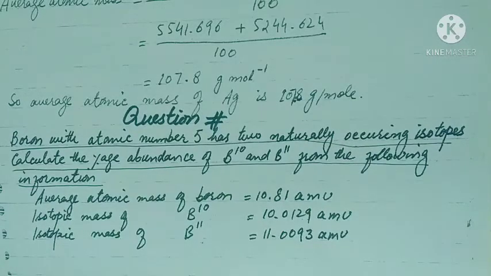Question number 7 of the exercise. Boron with atomic number 5 has 2 naturally occurring isotopes. Calculate the percentage abundance of B10 and B11 from the following information. The information given is: average atomic mass of boron is 10.81 AMU, isotopic mass of B10 is 10.0129 AMU and isotopic mass of B11 is 11.0093 AMU. And we have to calculate the percentage abundance of B10 and B11.